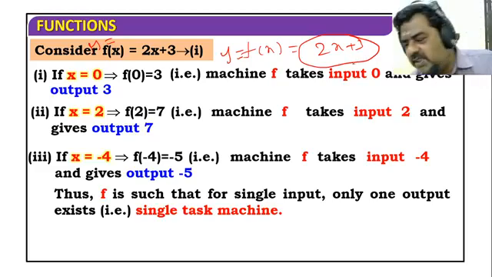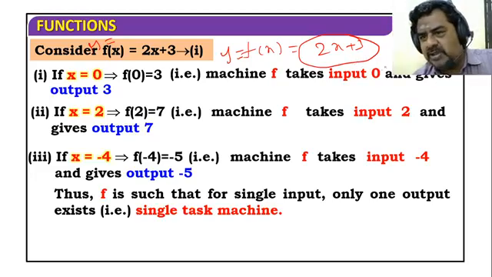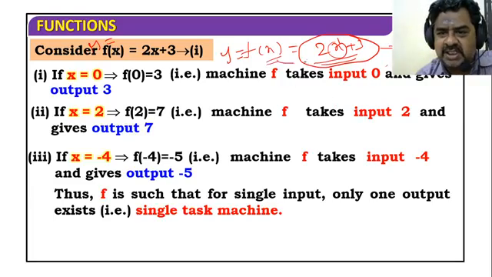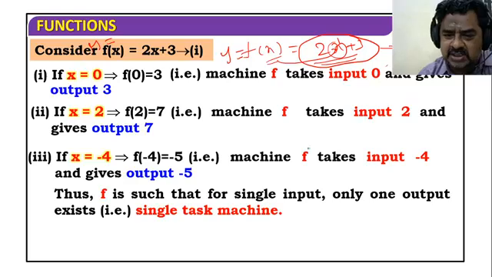I explained a lot of things about this function. Anybody name the function? I will give you a clue: algebraic function. It's nothing but an algebraic function. Why? It is an equation, a first order polynomial, x to the power 1, 2x plus 3. y equal to 2x plus 3. f of x means in terms of x only.